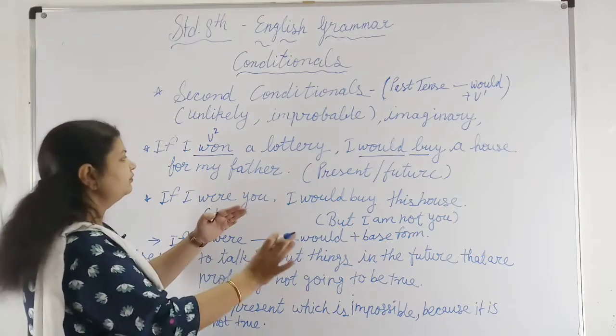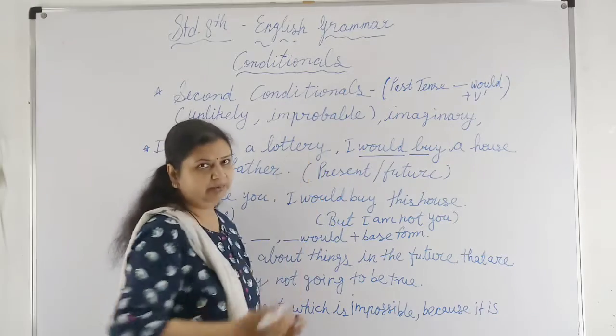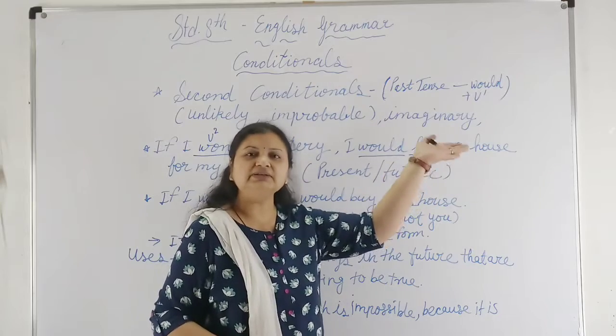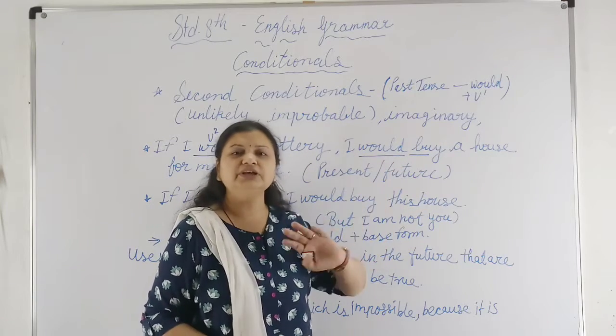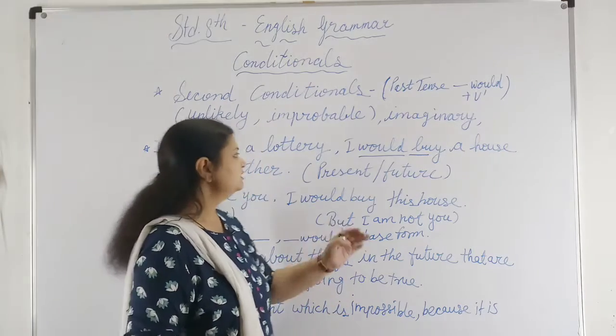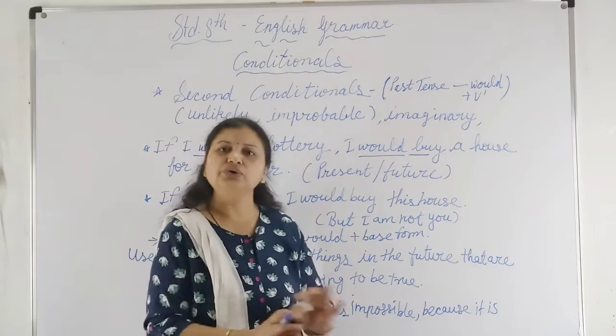If the if clause is at the beginning, then we have to use a comma. But if the if clause is not at the beginning, but at the end, then we will not put a comma in between.